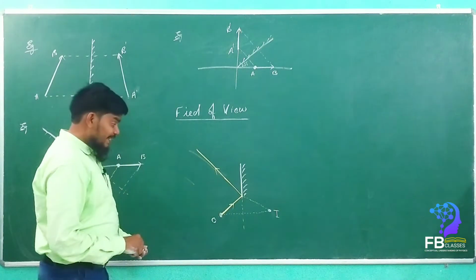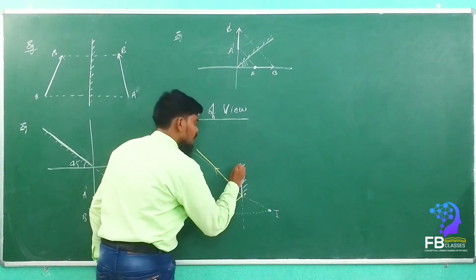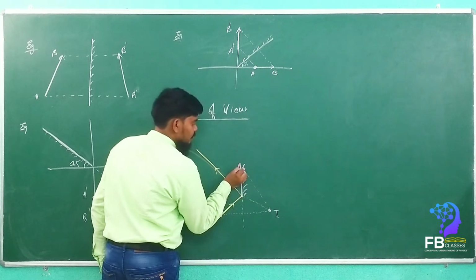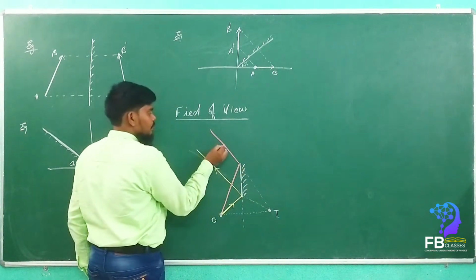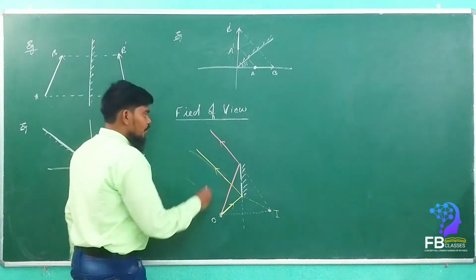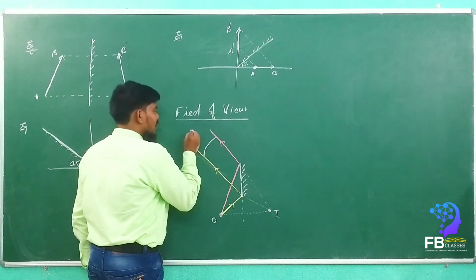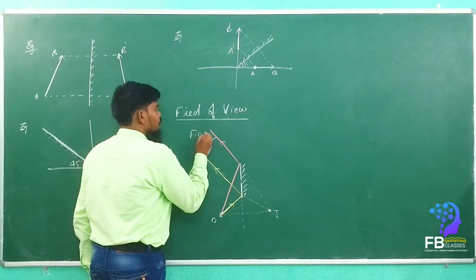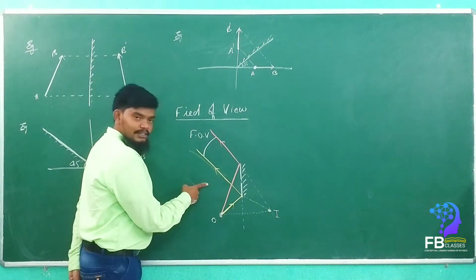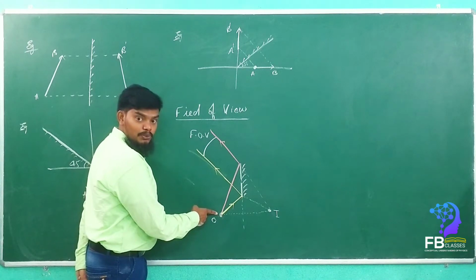Now what do we have to do? Take a second ray and draw it onto the top of the mirror. See here. This is the second ray. Got it? Now this region we can call the field of view. Field of view.